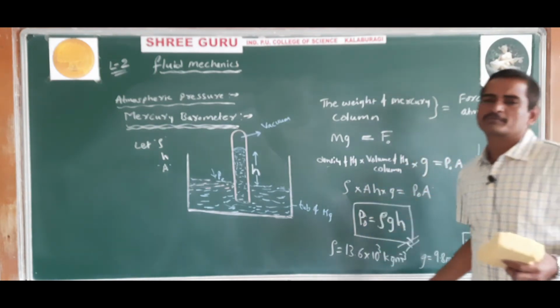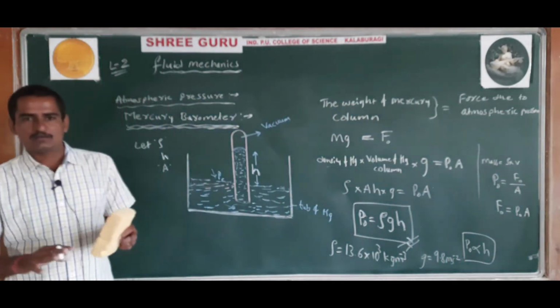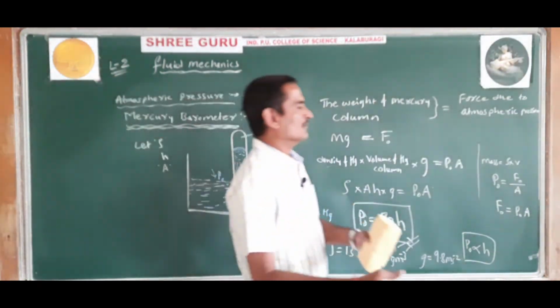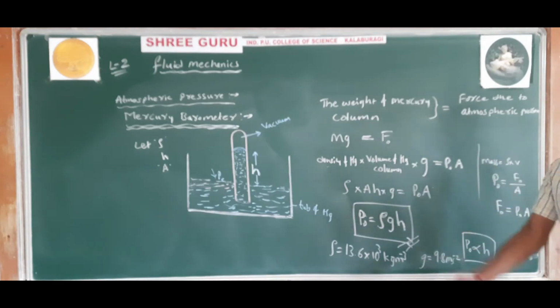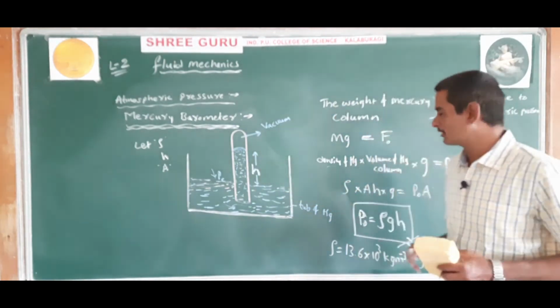If you measure it, it will not be the same at all places. Very small variation will be there. In general, we take it as constant, but if we measure it very accurately, it will vary.